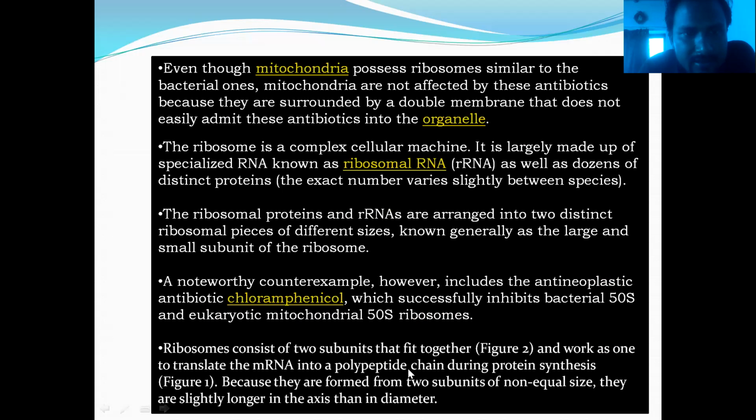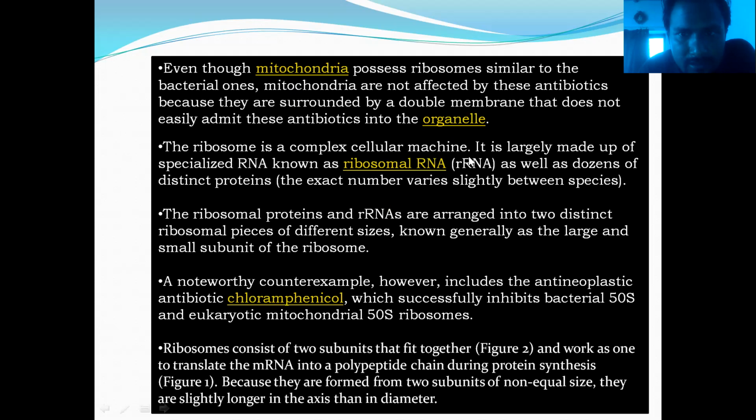Even though mitochondria possess ribosomes similar to the bacterial ones, mitochondria are not affected by these antibiotics because they are surrounded by a double membrane that does not easily admit these antibiotics to the organelles. Ribosomes are also present in the mitochondrial matrix, and since mitochondria are double layered, as I discussed earlier, the antibiotics are unable to reach the matrix and so cannot destroy the ribosomes.